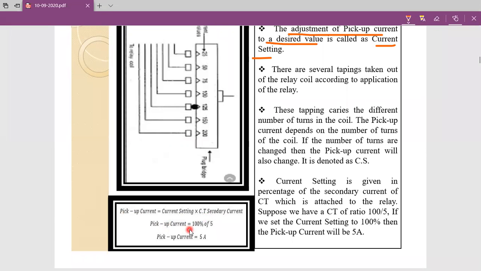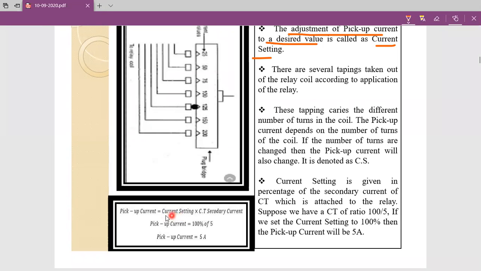So pickup current is 150% of 5 amperes, which is 7.5 amperes. That means we adjust pickup current to 7.5 amperes by changing the current setting.